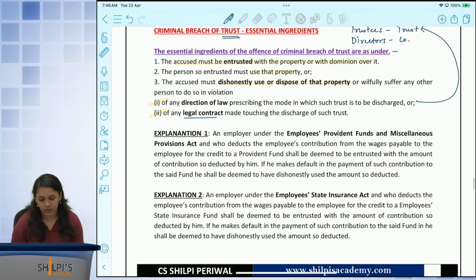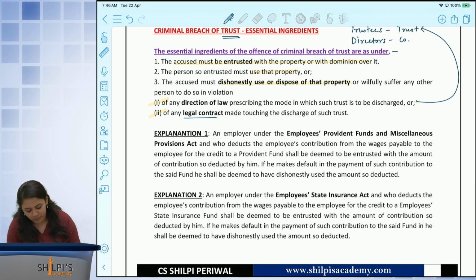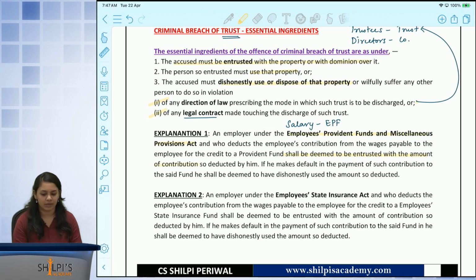Now, explanation 1 and 2 of criminal breach of trust go on to say that if an employer under the EPF, Employee Provident Fund and Miscellaneous Provisions Act, deducts the employee's contribution from the wages, so from the salary of the person, the employer deducting the EPF amount shall be deemed to be entrusted with the amount so contributed by him.